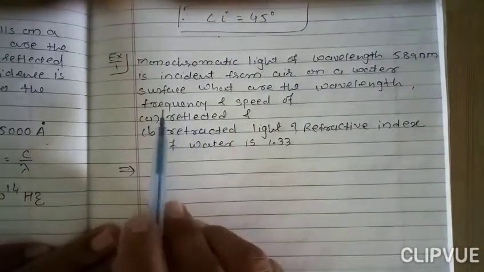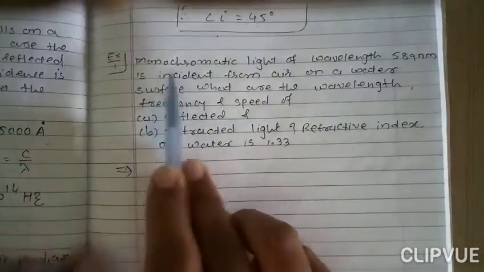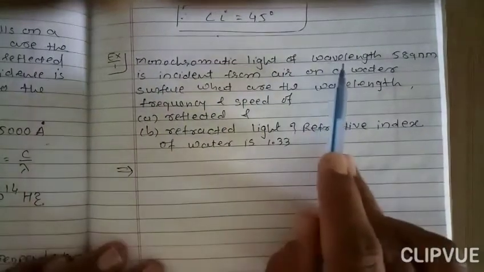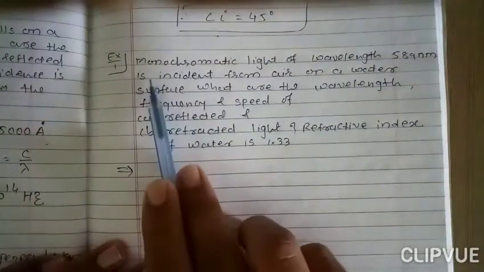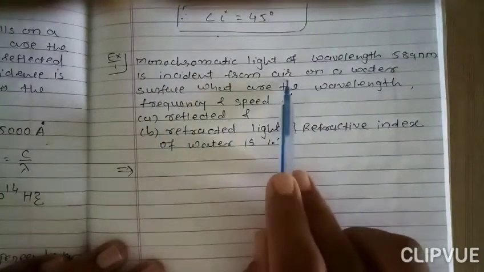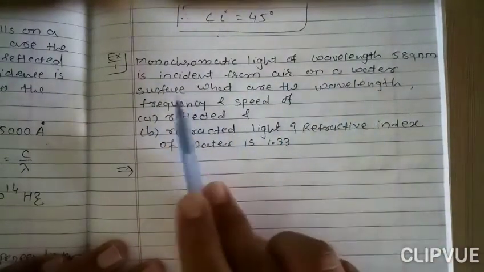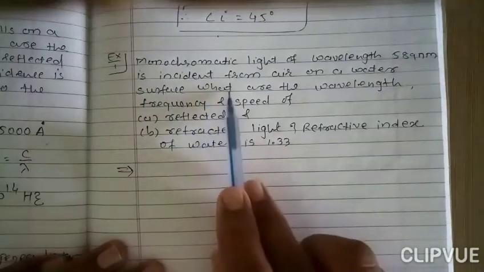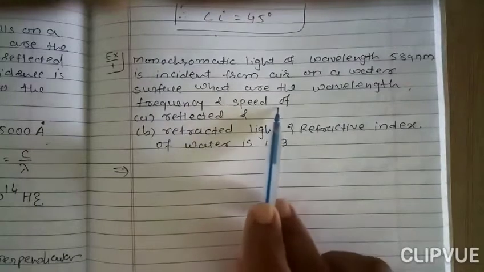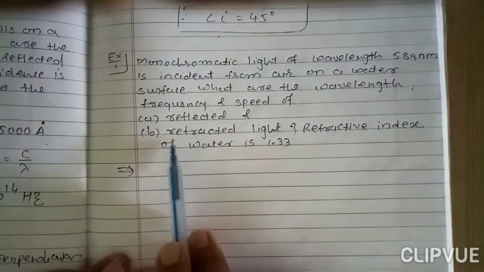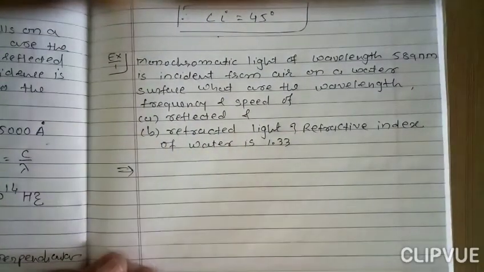See, example number 1: monochromatic light of wavelength 589 nanometer is incident from air on a water surface. What are the wavelength, frequency and speed of reflected and refracted light?